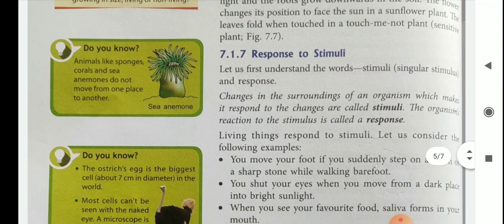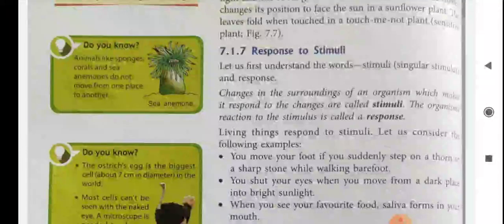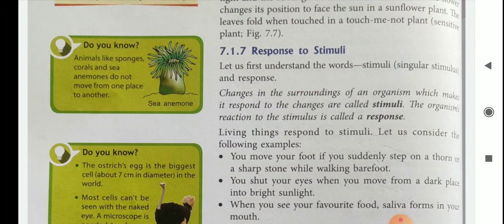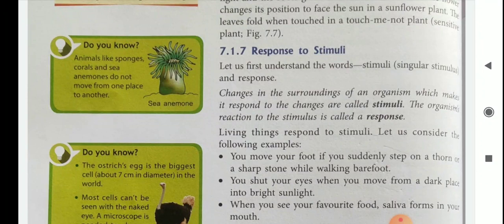Then response to stimuli. So what does stimuli mean? It is the plural form of stimulus. Stimulus is the singular form and stimuli is the plural form. Changes in the surroundings of an organism which make it respond to the changes are called stimuli. The reaction of the organism to the stimulus is called response. So, understood what is stimuli and what is response?